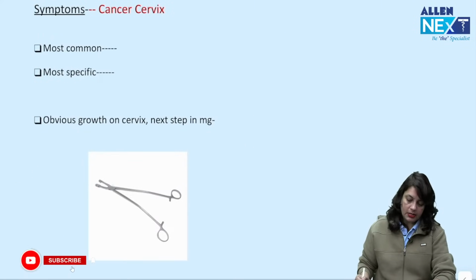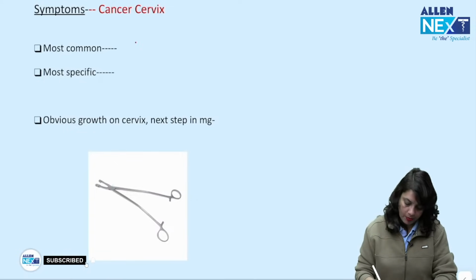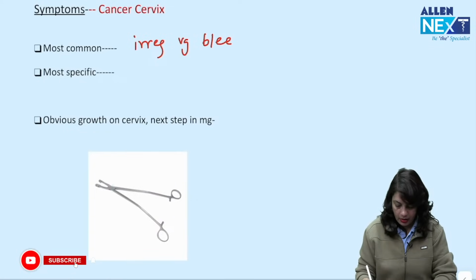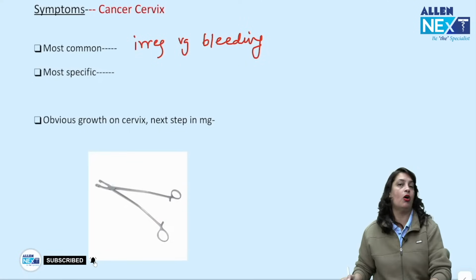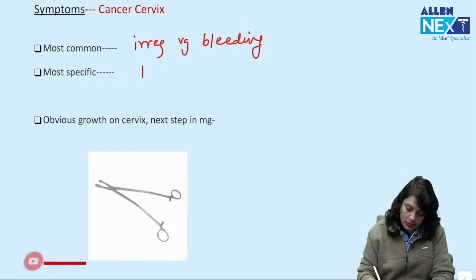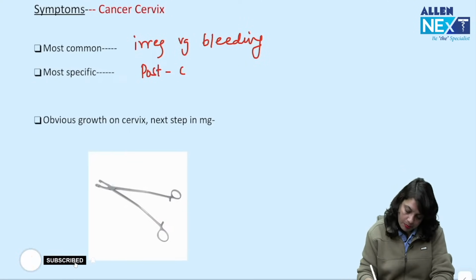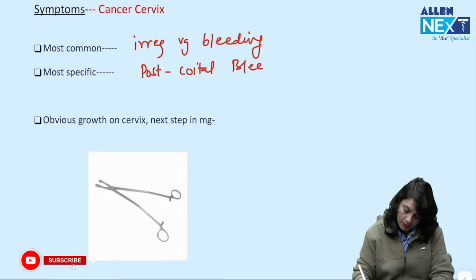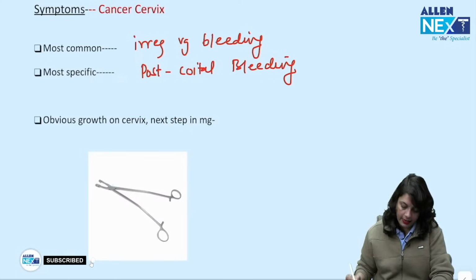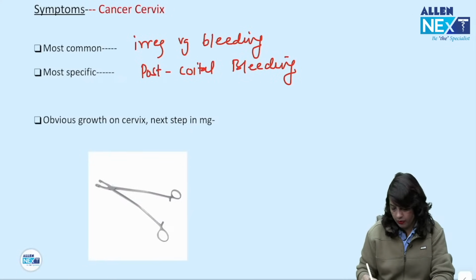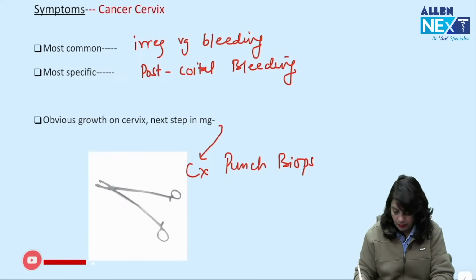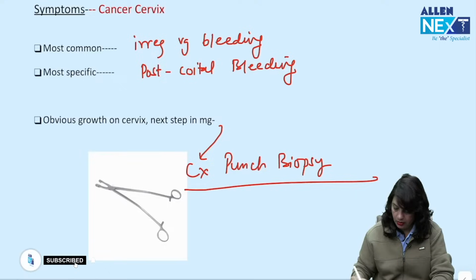Next, symptoms of cancer cervix. Most common symptom is any irregular vaginal bleeding. You should always rule out cancer cervix. Most specific is post-coital bleeding. Obvious growth on cervix, next step in management is cervical punch biopsy.